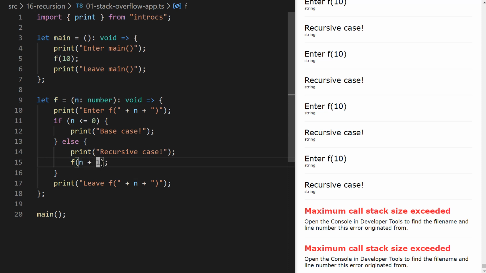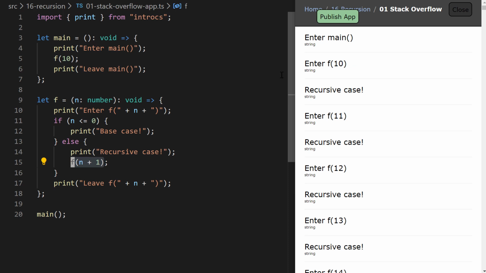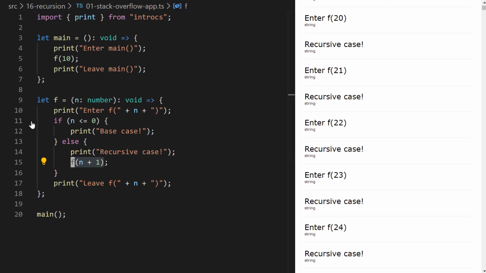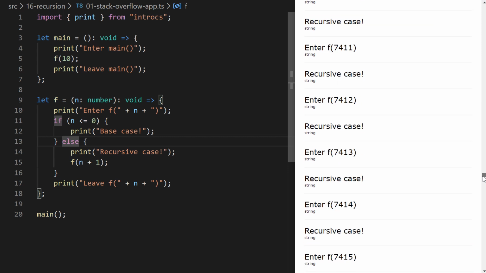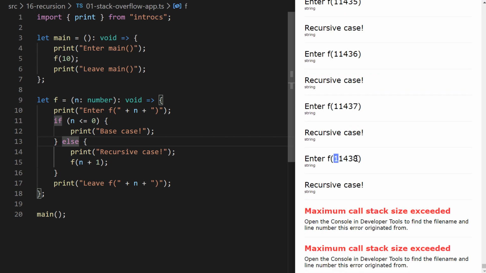And just to make an even sillier example here, let's imagine we accidentally went in the wrong direction. So if I added 1 to n at this point, notice the problem is just the same. We're going to have infinite recursion here because f is 10, 11, 12, 13, and we're counting up. But our base case was when n was less than or equal to 0. So we needed to be moving closer to it by subtracting from it, right? So we can see that we eventually get to 11,000 in the positive direction, and then we hit our error there.